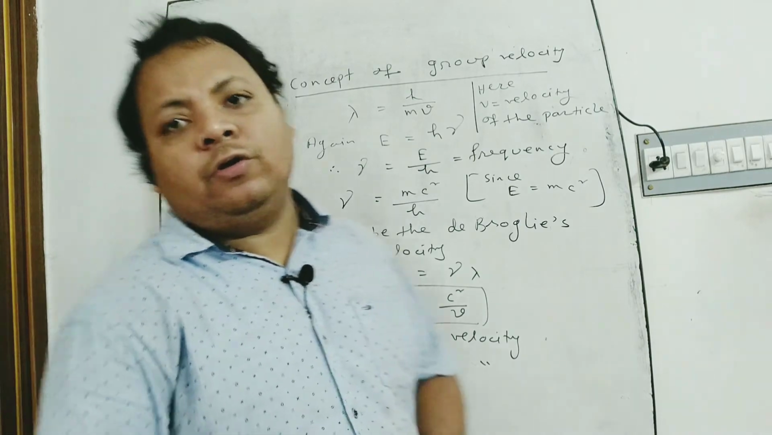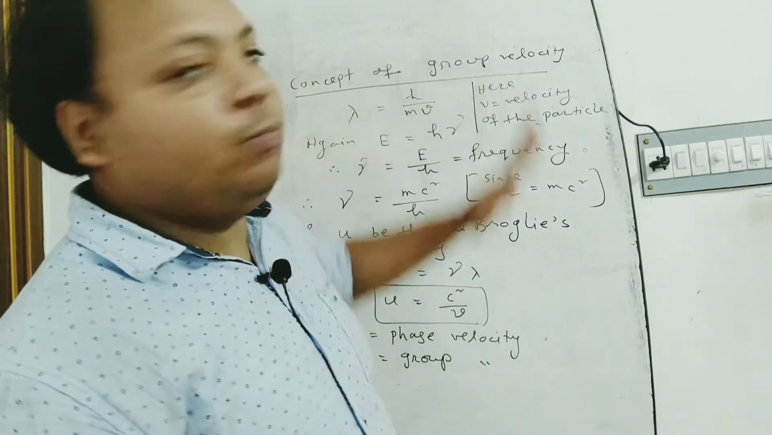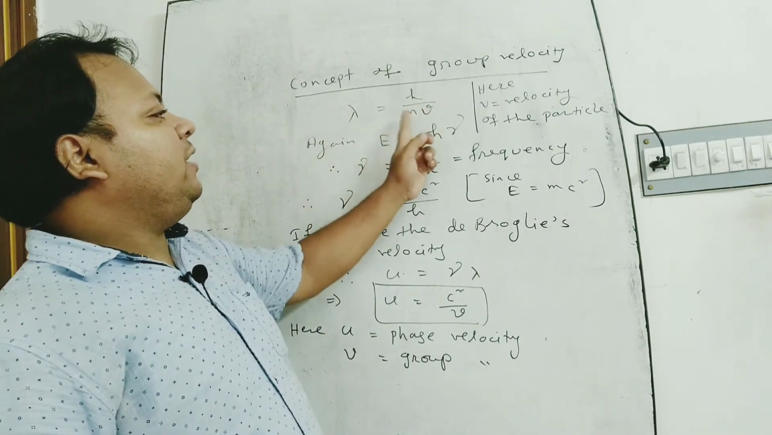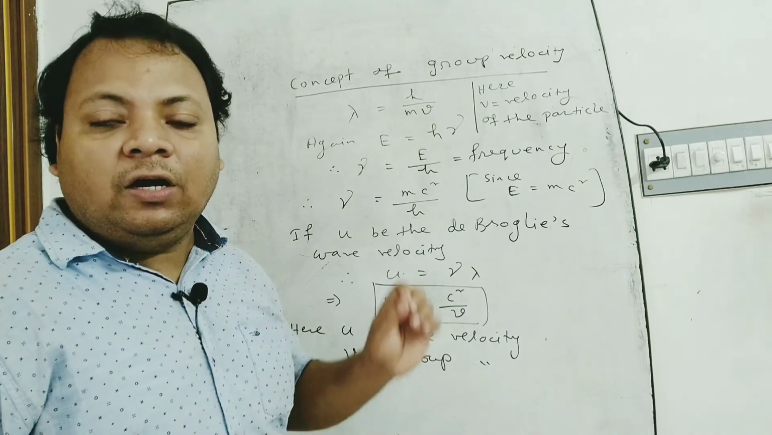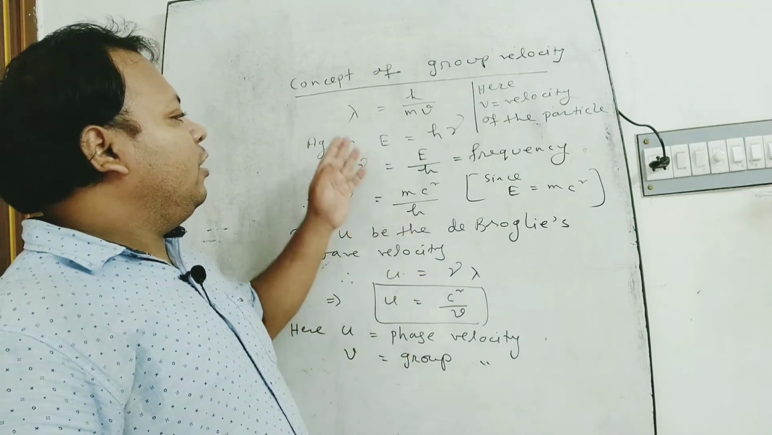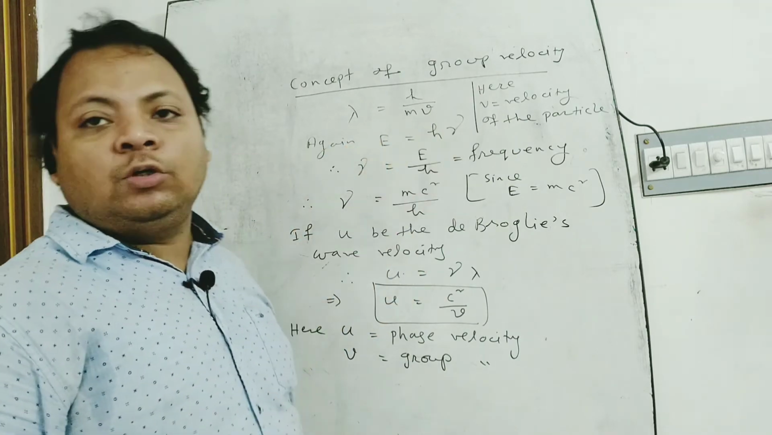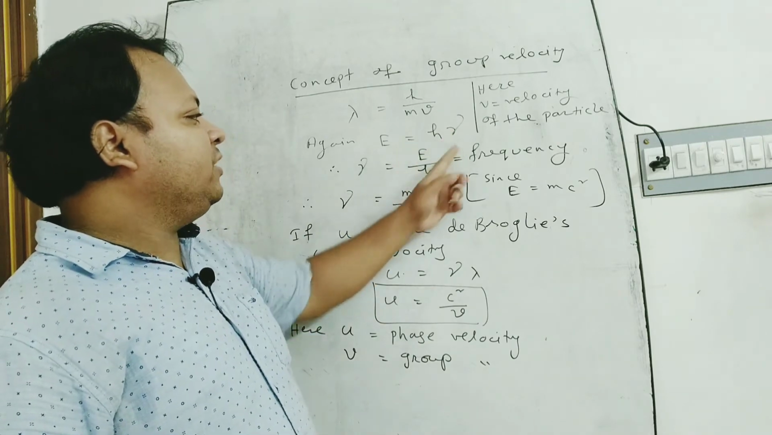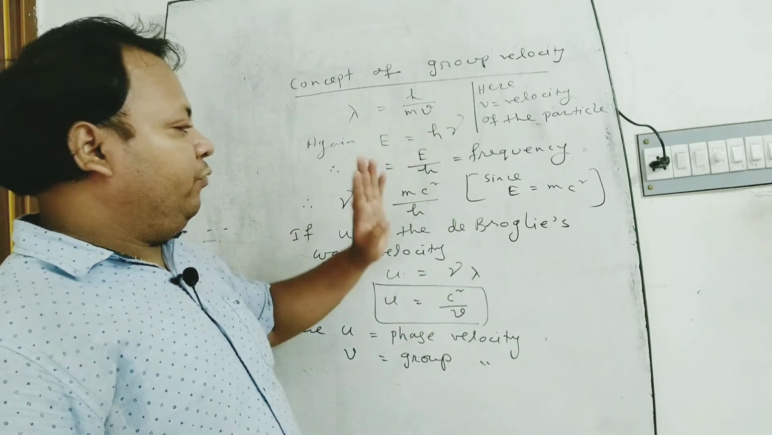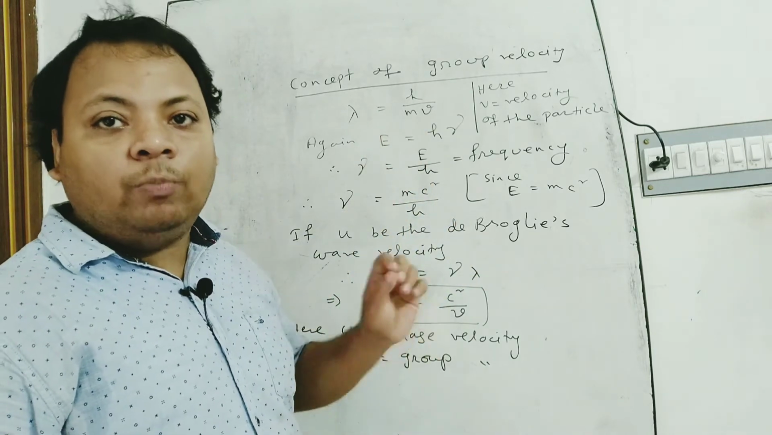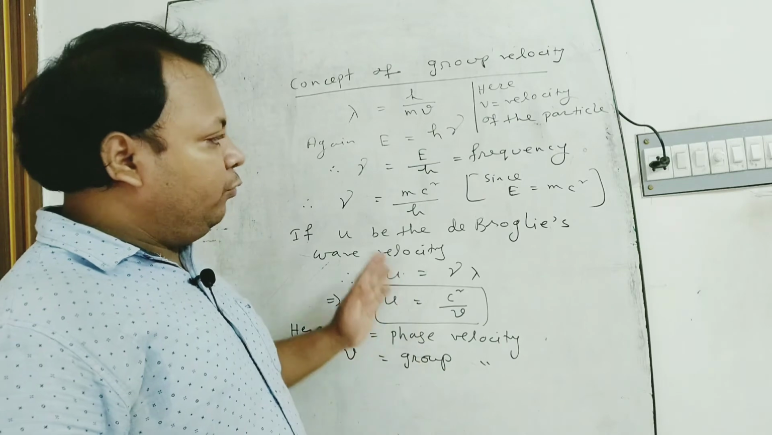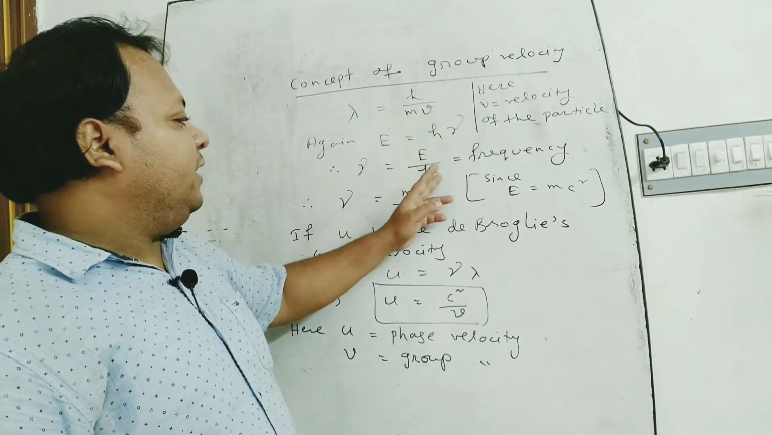Now, I am going to discuss the concept of group velocity. From de Broglie's hypothesis, we can write that λ = h/mv. Here m is the mass of the particle and v is the velocity of that particle. And again, we know that E = hν, where ν is the frequency of the wave and E is the energy of the photon. Therefore, we can write ν = E/h.